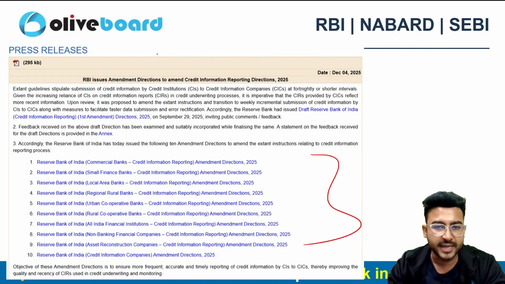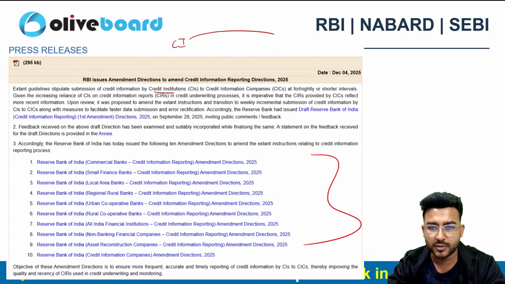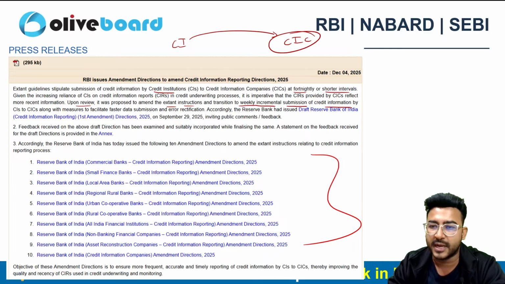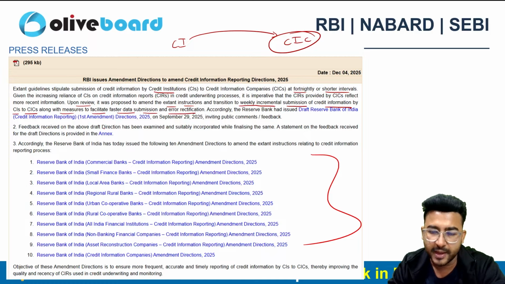The earlier guidelines stated that if you are a credit institution, you need to submit the data to the CICs on a fortnightly basis, or at a shorter interval. Now, in this circular, they have mentioned clearly that upon a review, it was proposed to amend the extant instructions to weekly incremental submission of credit information by the CIs to the CICs, along with measures to facilitate faster data submission and rectify errors.